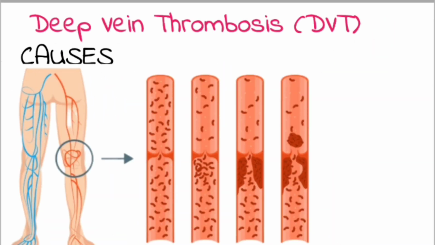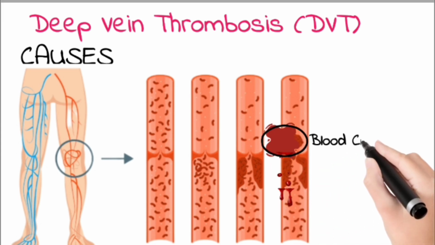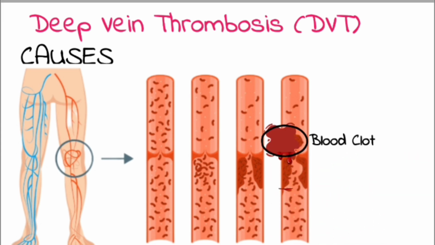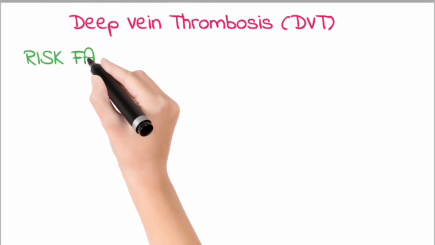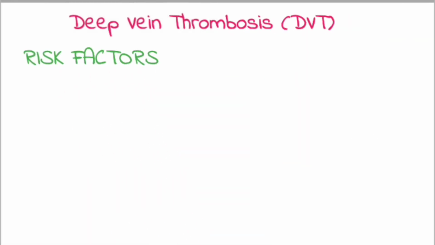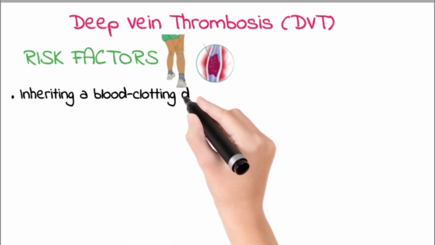Causes. Deep vein thrombosis occurs when a blood clot forms in the veins that are deep in your body, often in your legs. Blood clots can be caused by anything that prevents your blood from circulating normally or clotting properly. Risk factors. Many factors can increase your risk of developing deep vein thrombosis (DVT), and the more you have, the greater your risk. Risk factors for DVT include inheriting a blood clotting disorder.